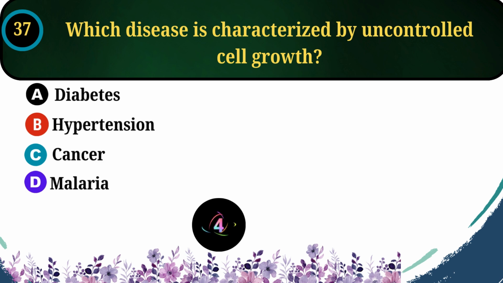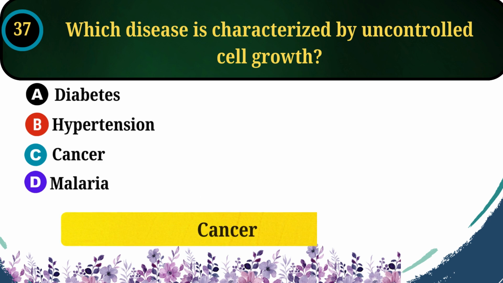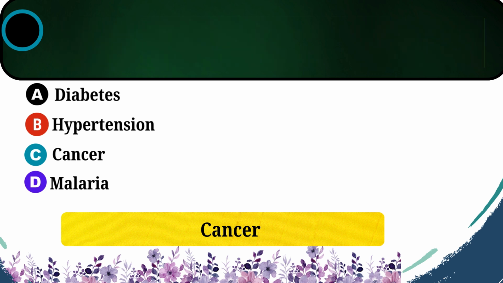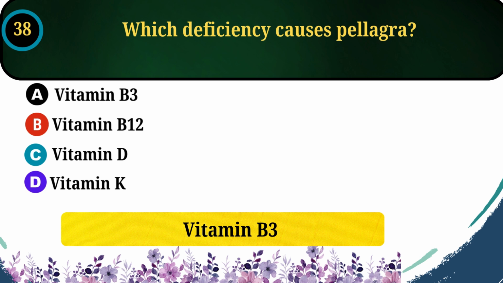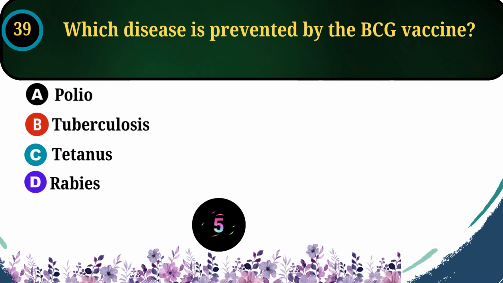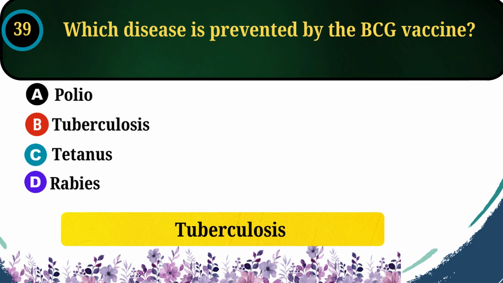Which disease is characterized by uncontrolled cell growth? The correct answer is option C, cancer. Which deficiency causes pellagra? The correct answer is option A, vitamin B3. Which disease is prevented by the BCG vaccine? The correct answer is option B, tuberculosis.